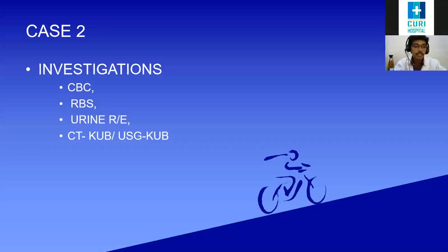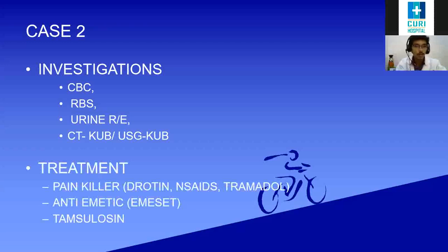If the stone is found to be 6.5 mm, in our facility up to 7 mm, we wait and watch. Watch means we can give symptomatic treatment, painkillers, and Drotin. Usually we start with Drotin in emergency cases, 40 mg IV immediately.